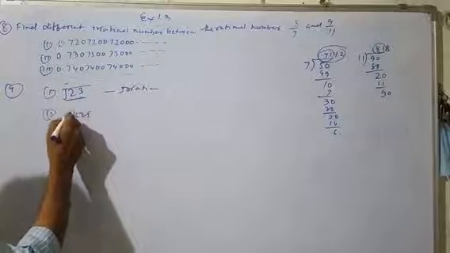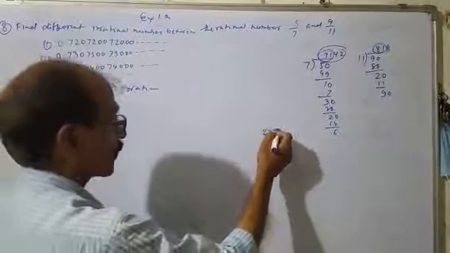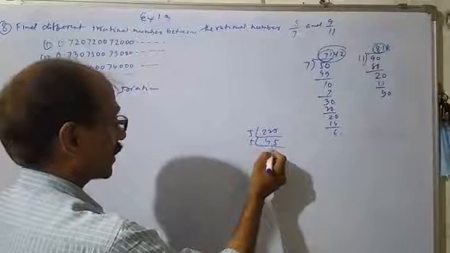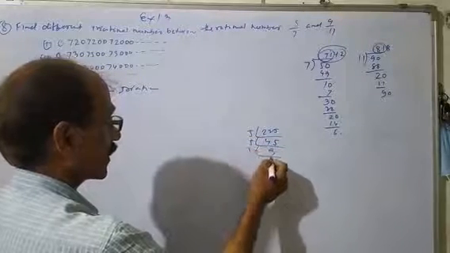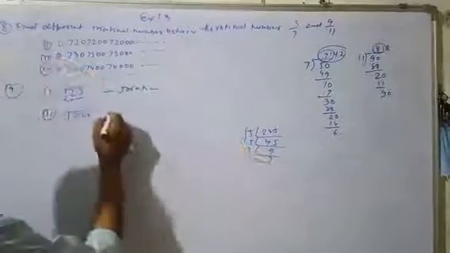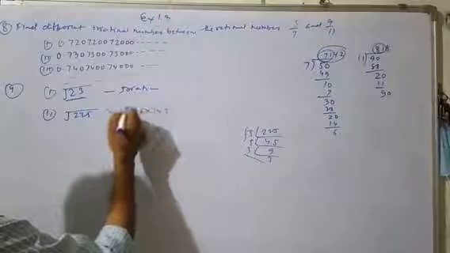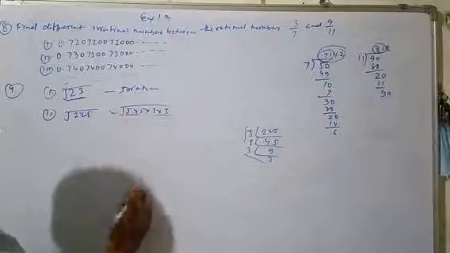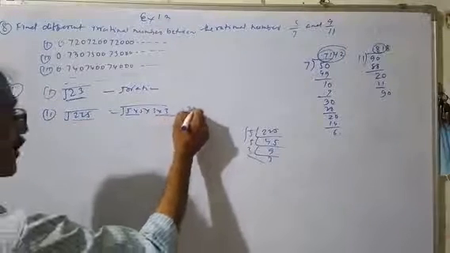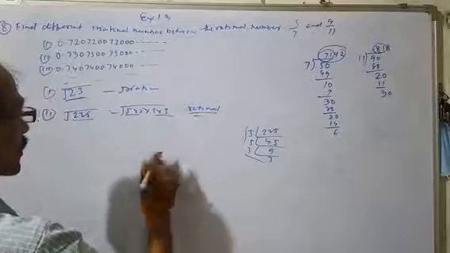Question number 2, under root 225. Find the prime factors of 225. 5 fours are 20, 5 fives are 25, 5 nines are 45, 3 threes are 9. The prime factors are 5 into 5 into 3 into 3. Here are the pairs of numbers, so it is a perfect square. So this is a rational number.